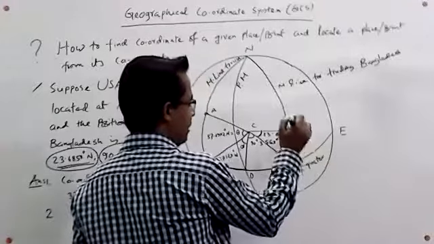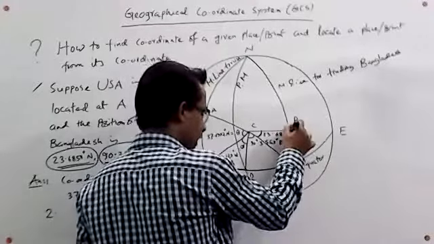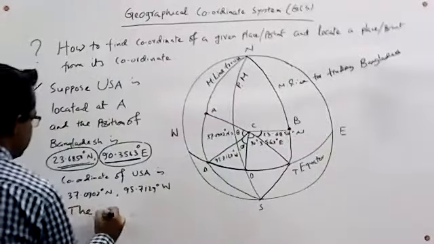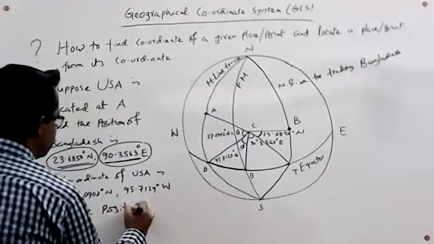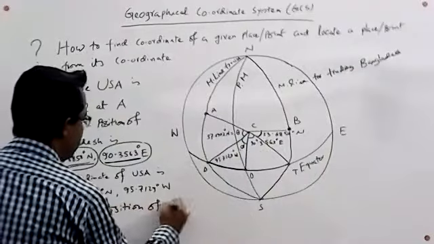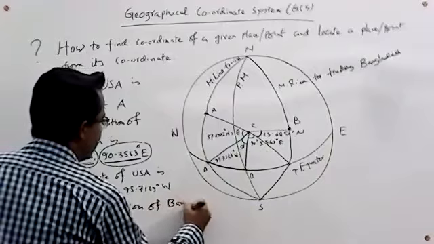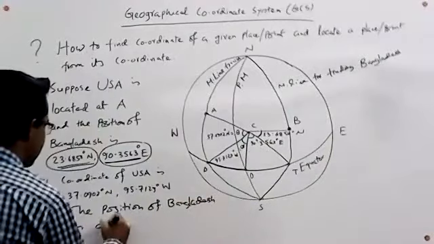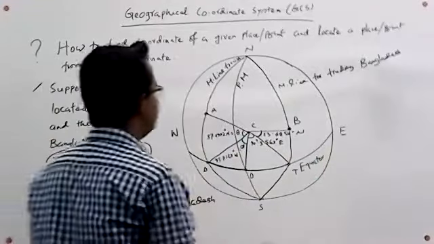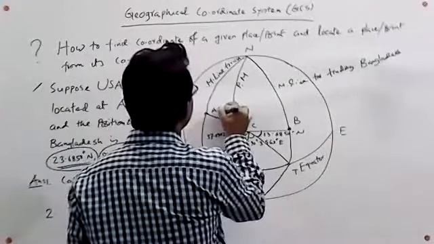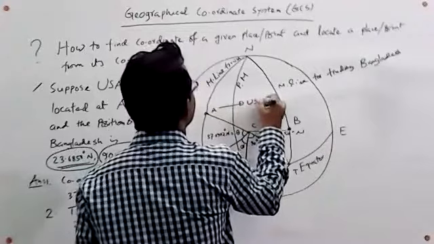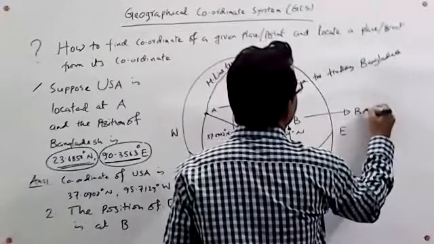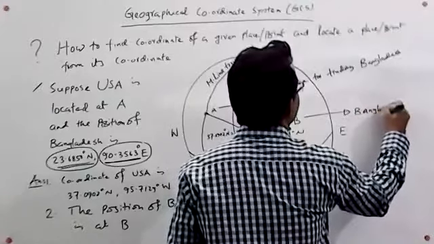That is, Bangladesh is situated on the surface at B. Therefore, the position of our motherland Bangladesh is at B. This is Bangladesh on the Earth's surface.